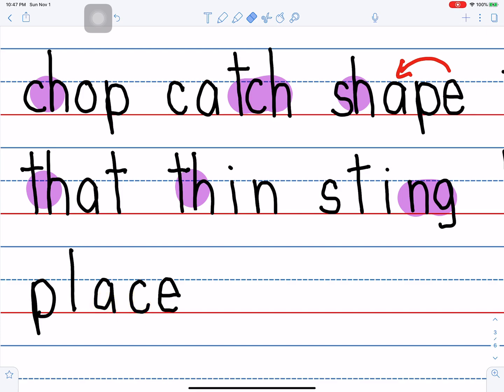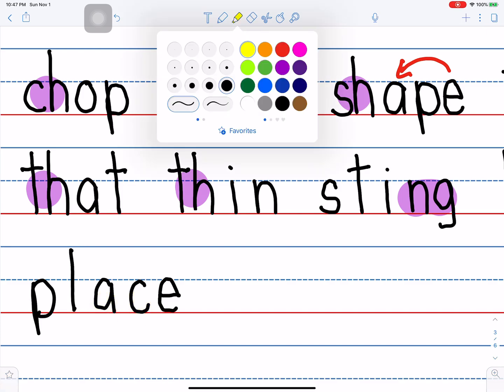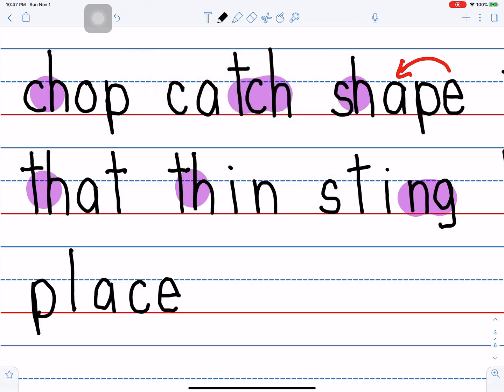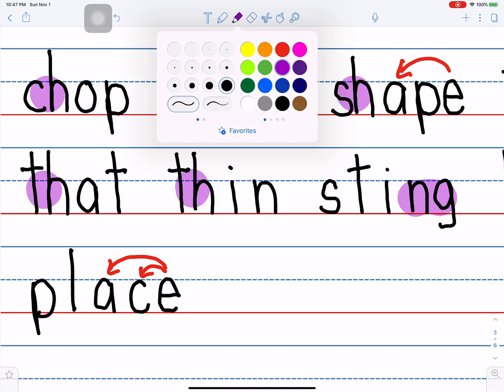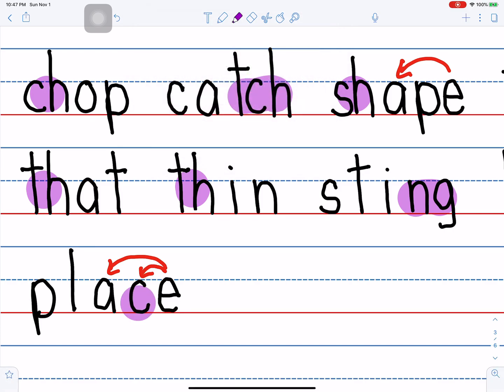And I'm going to go ahead and just point out that unusual thing right now. That we have the E makes the A say A, and it makes the C say S. And that's kind of, you have to remember it's the C there.